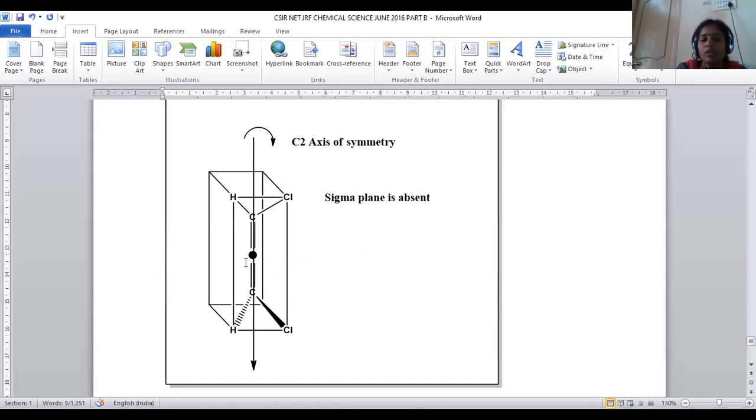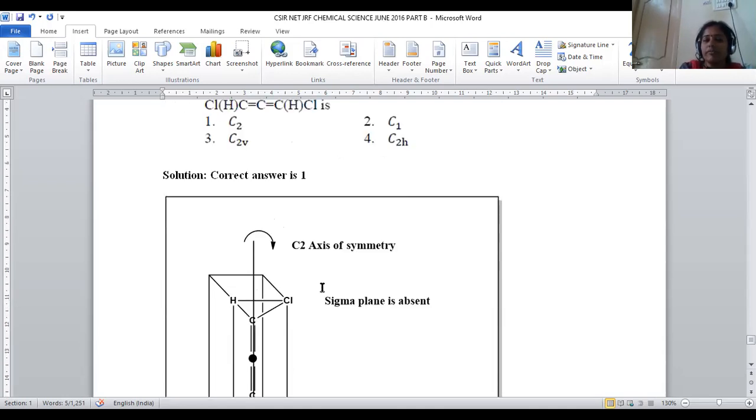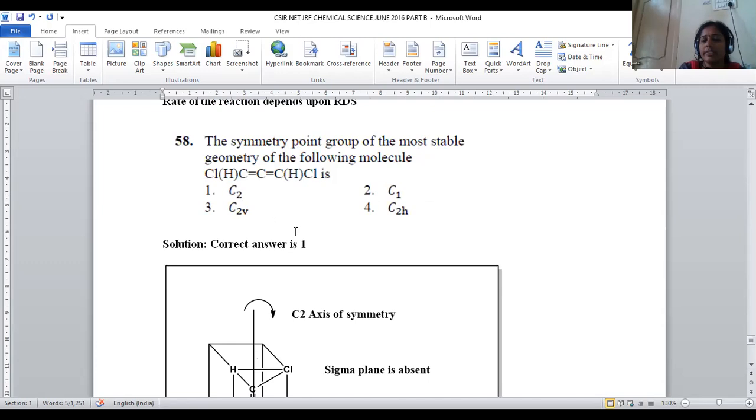If you bisect the molecule in a horizontal manner and a vertical manner, identical halves will not be obtained, so sigma h and sigma v, that means planes of symmetry, are absent within the molecule. The only possibility is the C2 axis of symmetry; the alternating axis of symmetry is present. So C2 axis of symmetry for the allene system. For question number 58, option number 1 will be the correct answer.